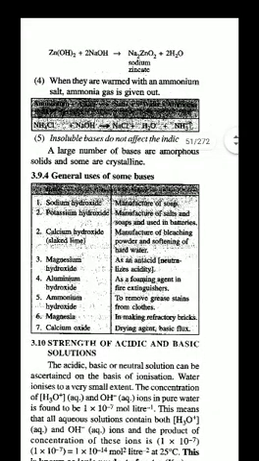Here we have one example of zinc hydroxide reacting with sodium hydroxide. Here you can see zinc hydroxide and sodium hydroxide. Sodium hydroxide is an alkali, a strong base. When it reacts with zinc hydroxide, we get sodium zincate, a complex substance. Here zinc hydroxide behaves like an acid and gives salt plus water. When they are warmed with ammonium salt, ammonia gas is evolved.